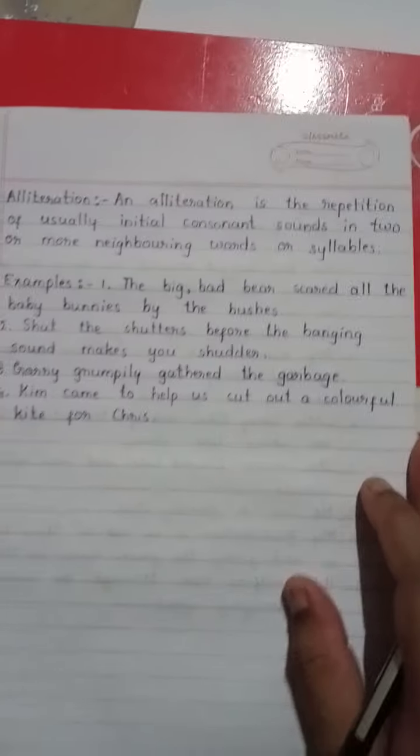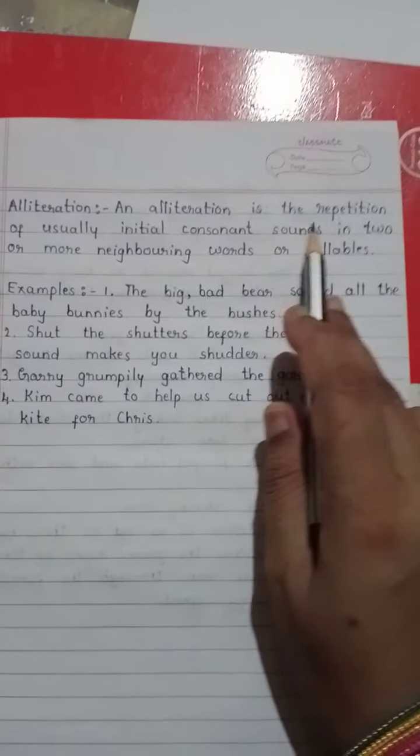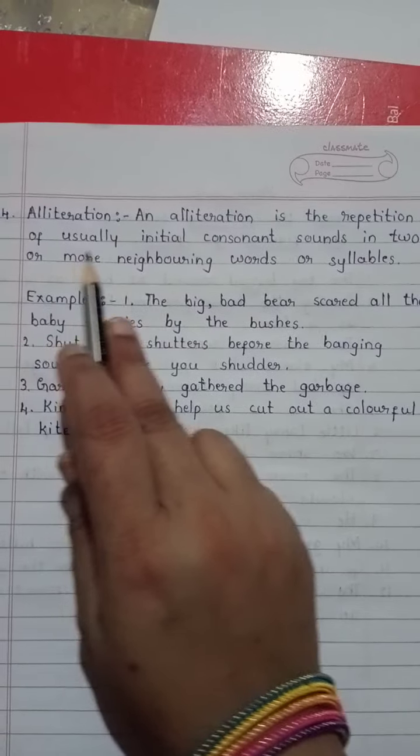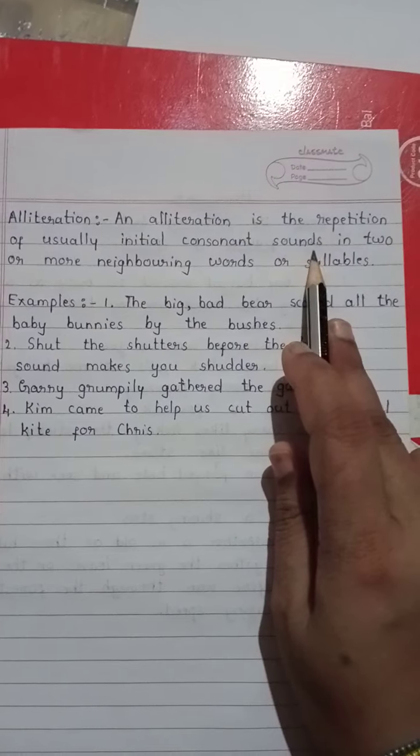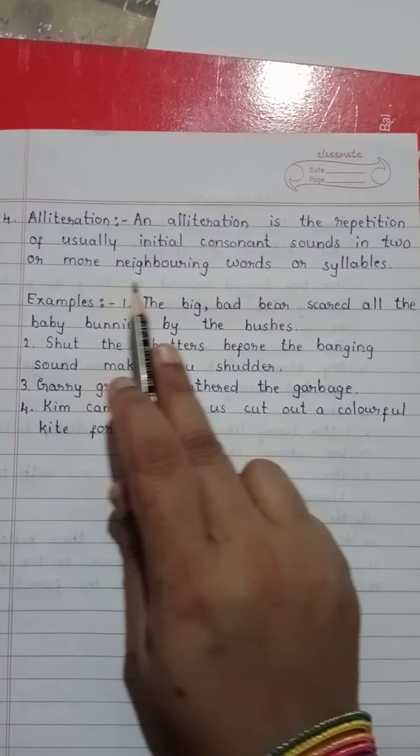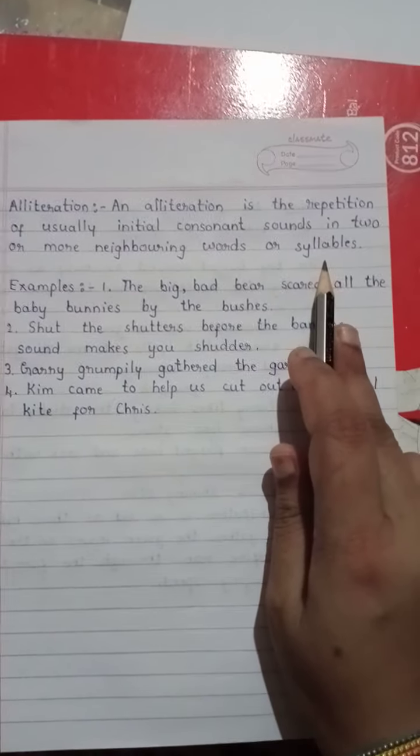Next, we'll go for alliteration. What is alliteration? An alliteration is the repetition of usually initial consonant sounds in two or more neighboring words or syllables.